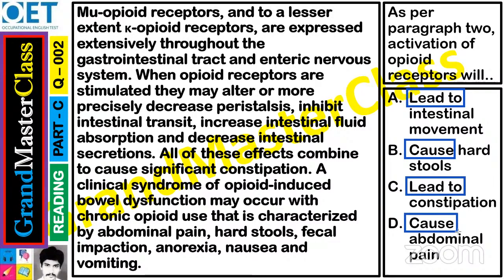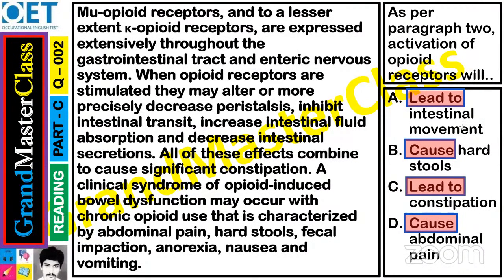That means it is the result. He is asking what is the consequence. So this is common, lead to. Commonality. So this is not important. That means according to this word, everything is correct. But lead to or cause what? That is more important. The second part of the sentence is more important. Intestinal movement is the result, or hard stools, or constipation, or abdominal pain is the result.